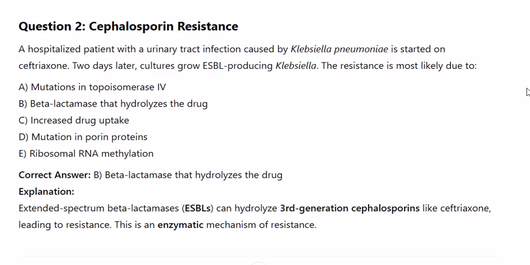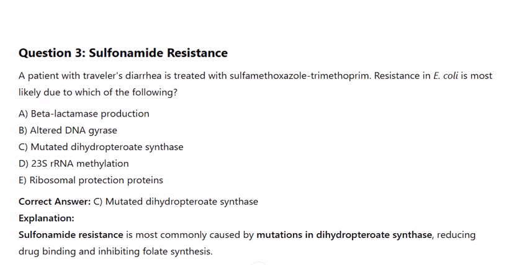Question 3. Sulfonamide resistance. A patient with traveler's diarrhea is treated with sulfamethoxazole-trimethoprim. Resistance in E. coli is most likely due to which of the following? A. Beta-lactamase production, B. Altered DNA gyrase, C. Mutated dihydropteroate synthase, D. 23S rRNA methylation, E. Ribosomal protection proteins. Correct answer: C.